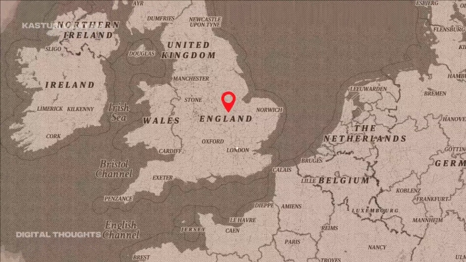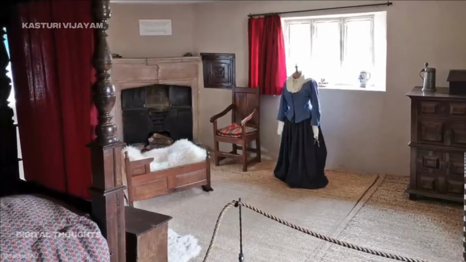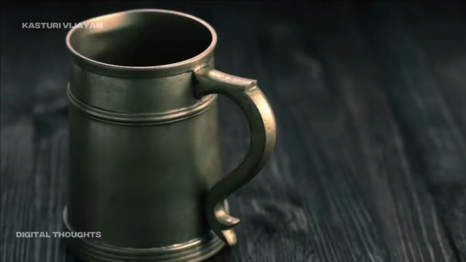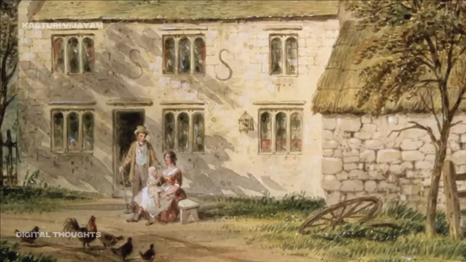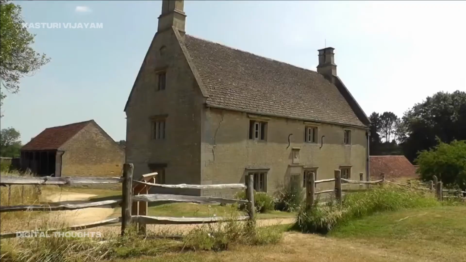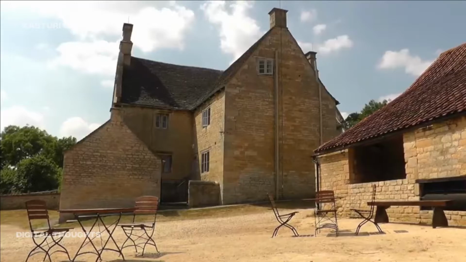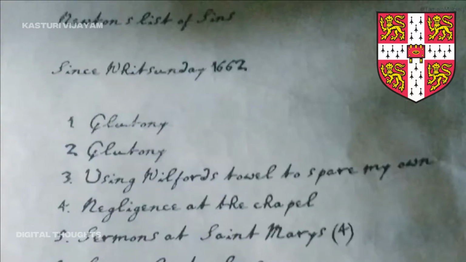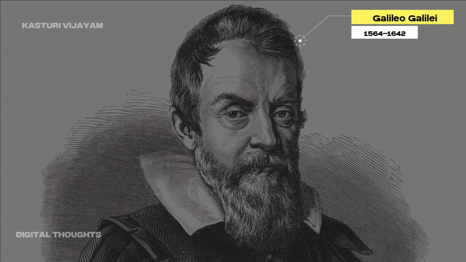Early life and influences. Newton was born in 1642 in a manor house in Lincolnshire, England. His father had died 2 months before his birth, and when Newton was 3 years old, his mother remarried, which made him remain with his grandmother. He was not interested in the family farm, so he was sent to Cambridge University to study.